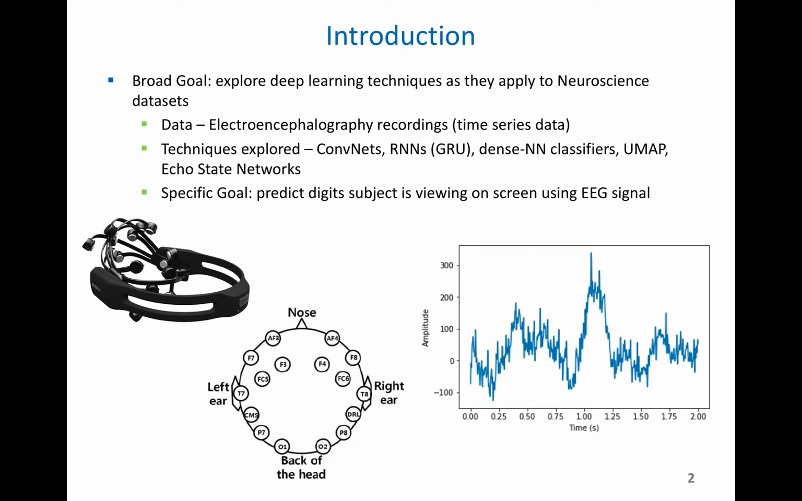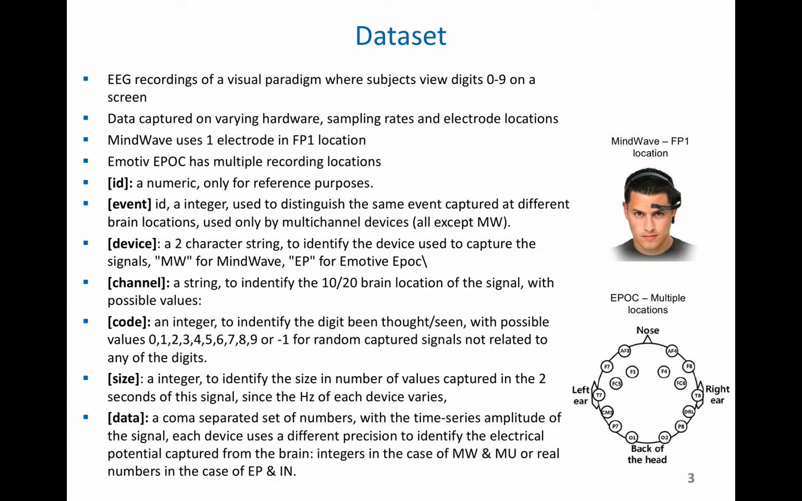The techniques we'll be looking at are convolutional neural networks, a type of RNN called the GRU, dense neural net classifiers, UMAP, and echo state networks. Our more specific goal is to predict digits that subjects were viewing on a screen using only their EEG signal. So let's take a closer look at the dataset.